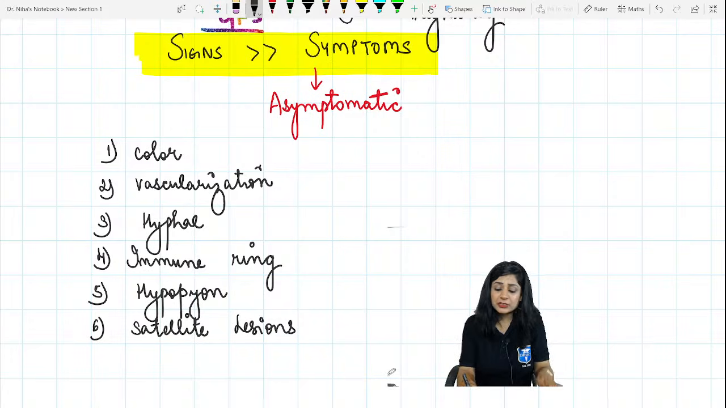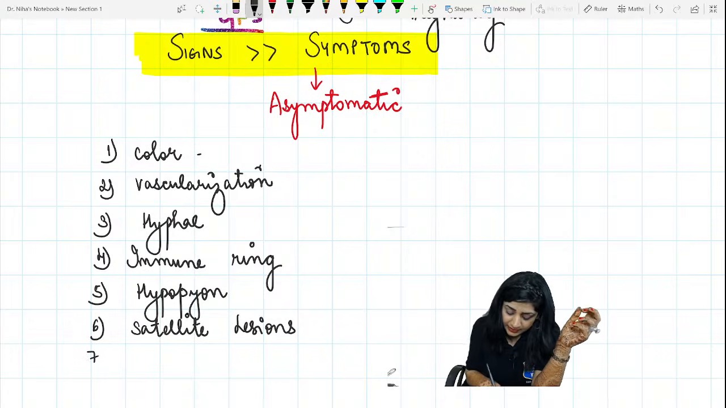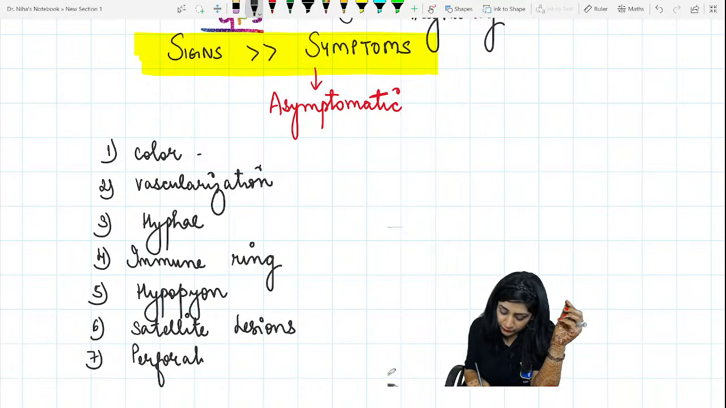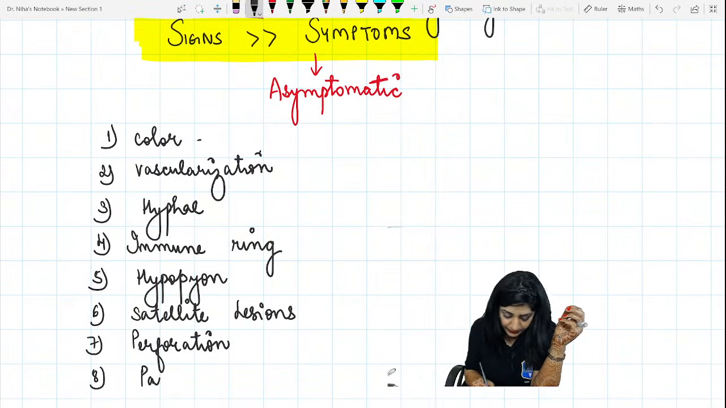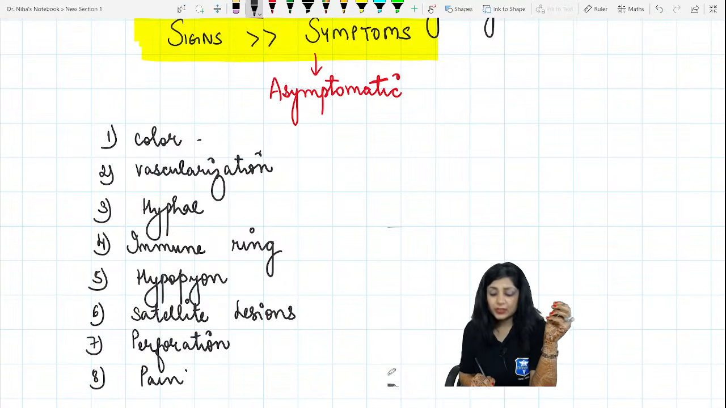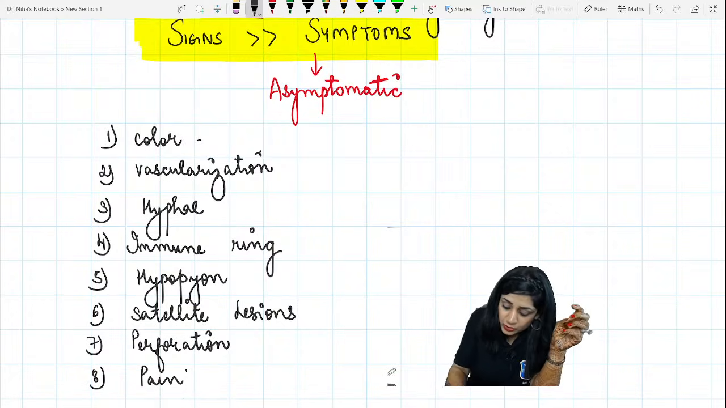Everybody will tell me first of all what will be the color, and 7, we have to tell about the perforation also. Will you get the perforation or not? Then number 8, pain will be there or not? Dry looking. So number 1, let's talk about the color.